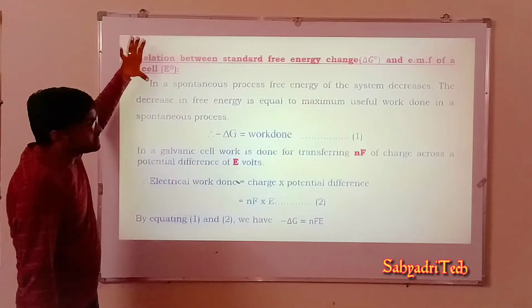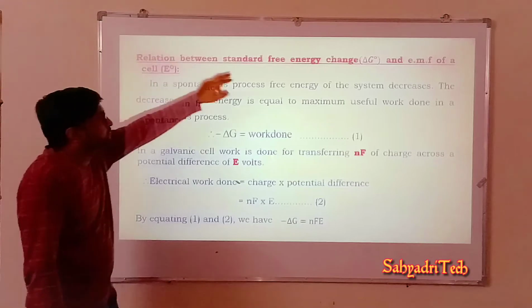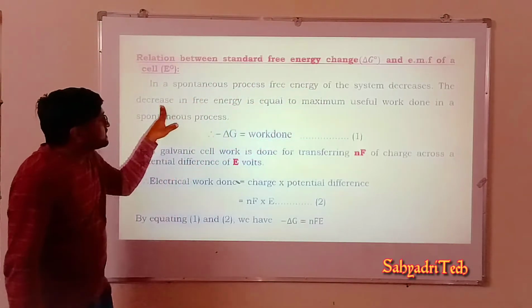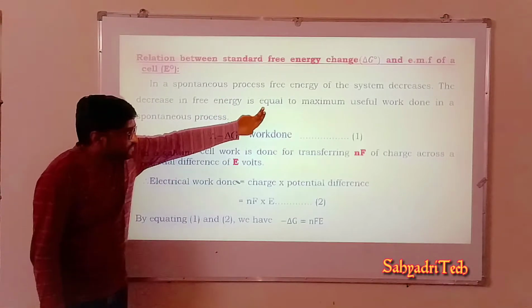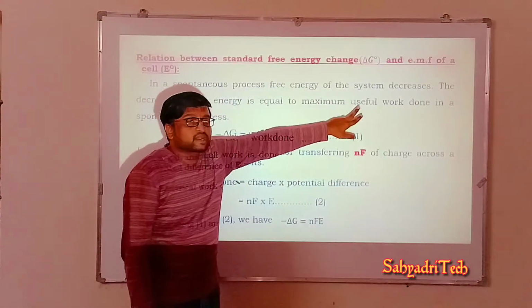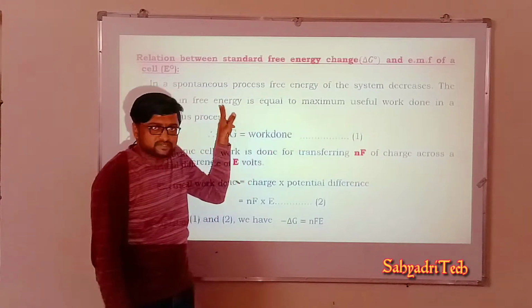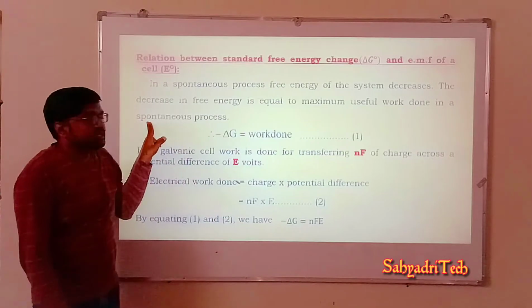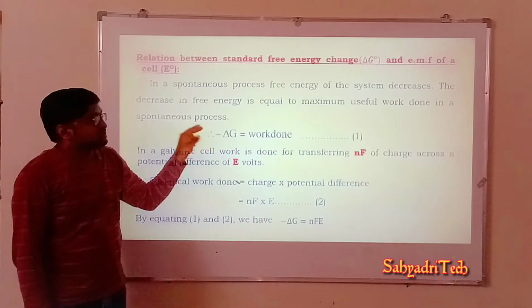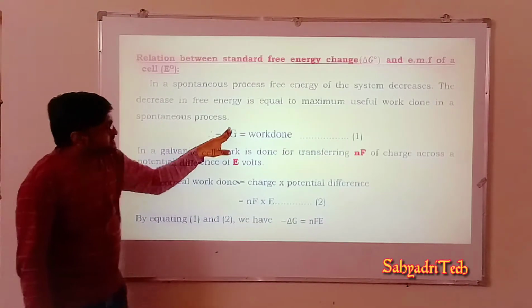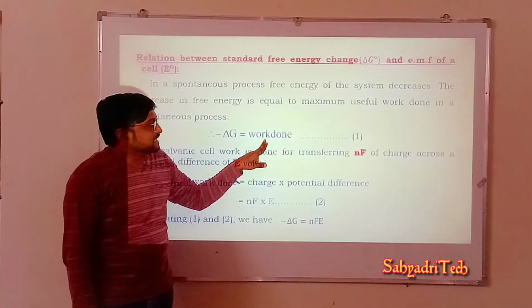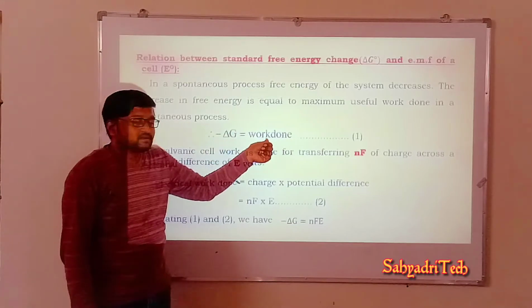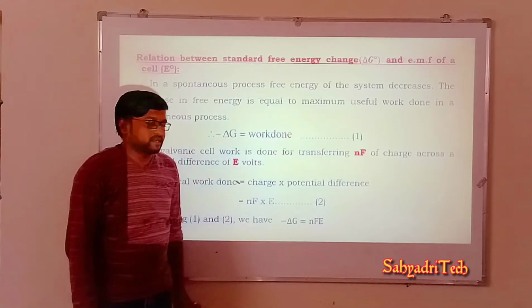So go through this. In a spontaneous process, the free energy of the system goes on decreasing. The decrease in free energy is equal to maximum useful work done in a spontaneous process. Therefore, I can say, minus delta G is equal to electrical work done. Minus delta G is equal to work done. So it is equation 1.